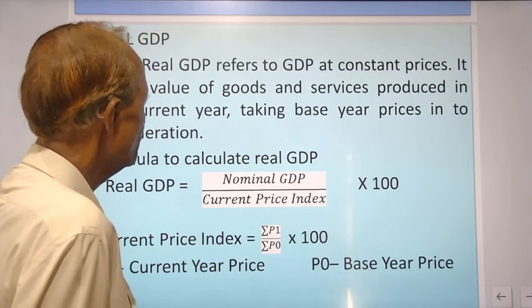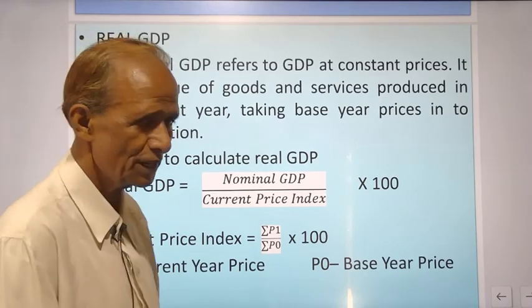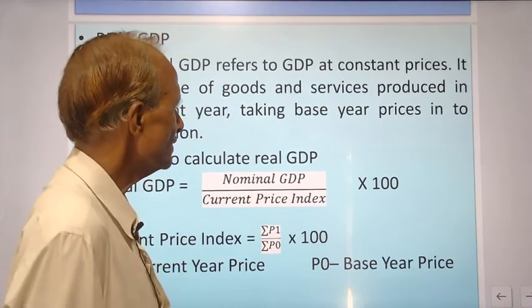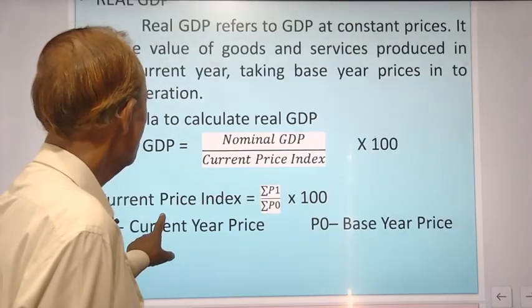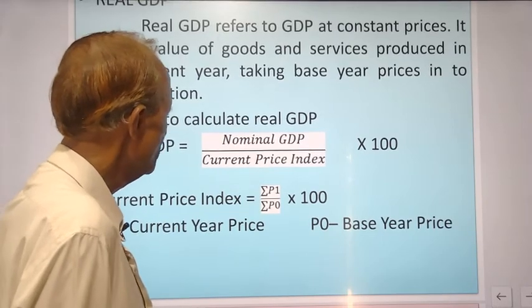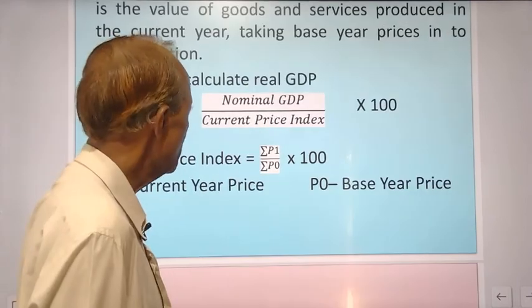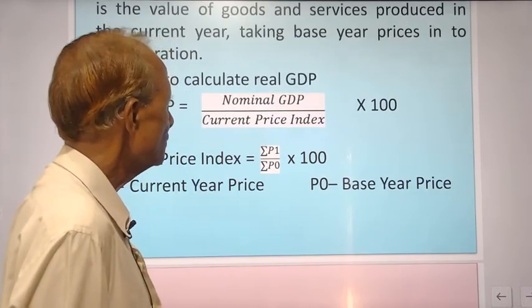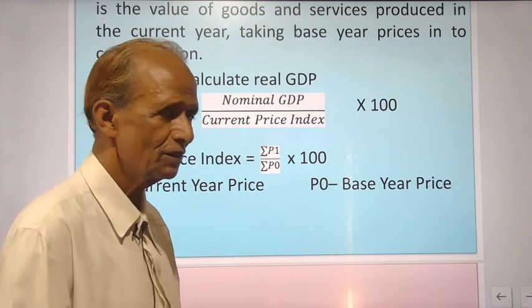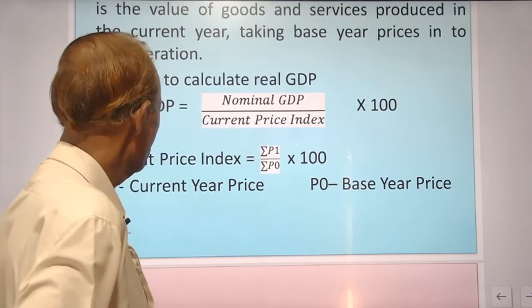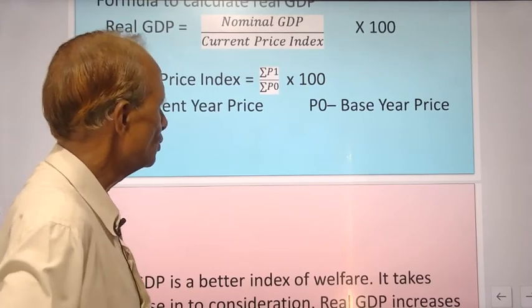It is the value of goods and services produced in the current year, taking base year prices in consideration. The formula to calculate real GDP from nominal GDP is nominal GDP upon current year price index, into 100. Current price index will be summation P1 upon summation P0 into 100. P1 is equal to current year prices, P0 is equal to base year prices.